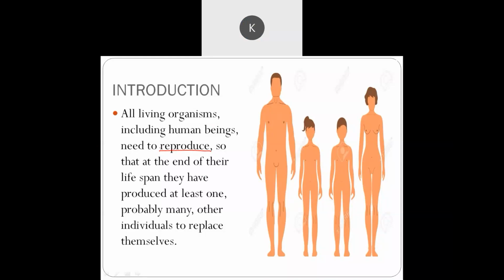Spell it once. R-E-P-R-O-D-U-C-E. How do you pronounce it? Reproduce. Say it. Reproduce, not reproduction. I mean, it's the same thing, but still it's given reproduce, no? Not reproduction. Do you understand? Reproduce, yes, ma'am.